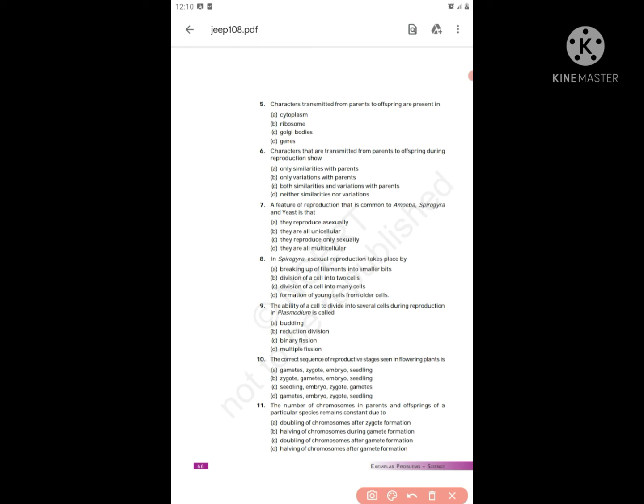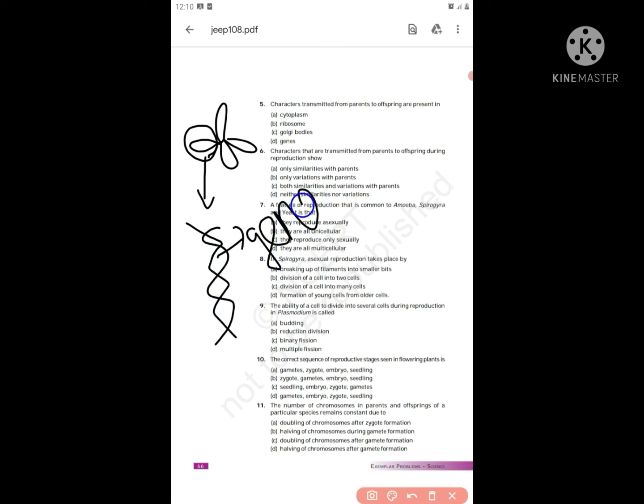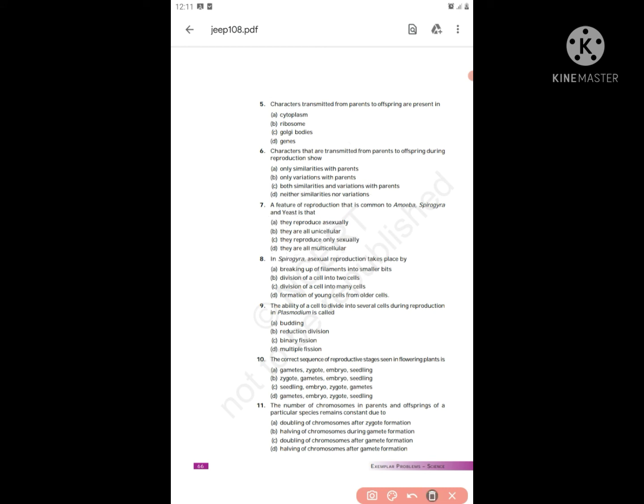Characteristics transmitted from parents to offspring are present in... Yeah, that's what we saw. This is a chromosome, and in each section of a chromosome there is DNA present. This DNA contains genes. What does this gene have? Characters, right?